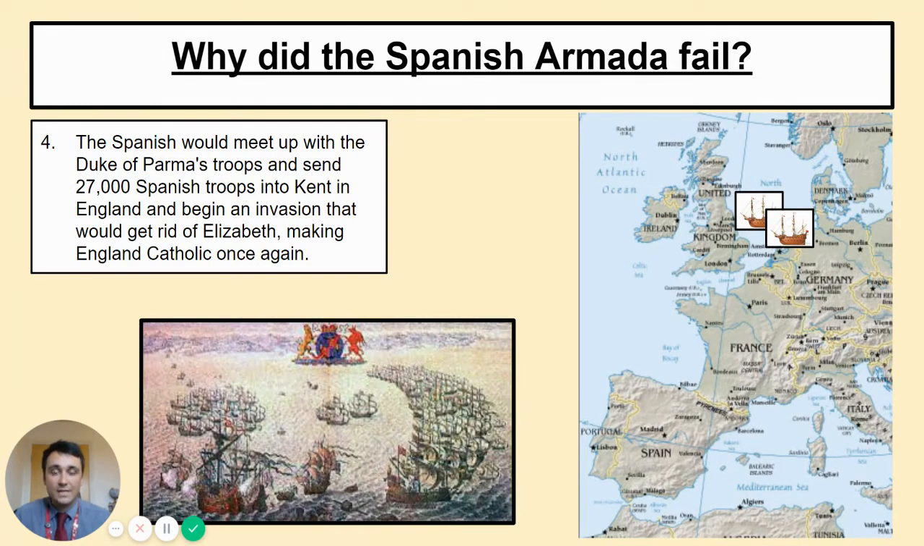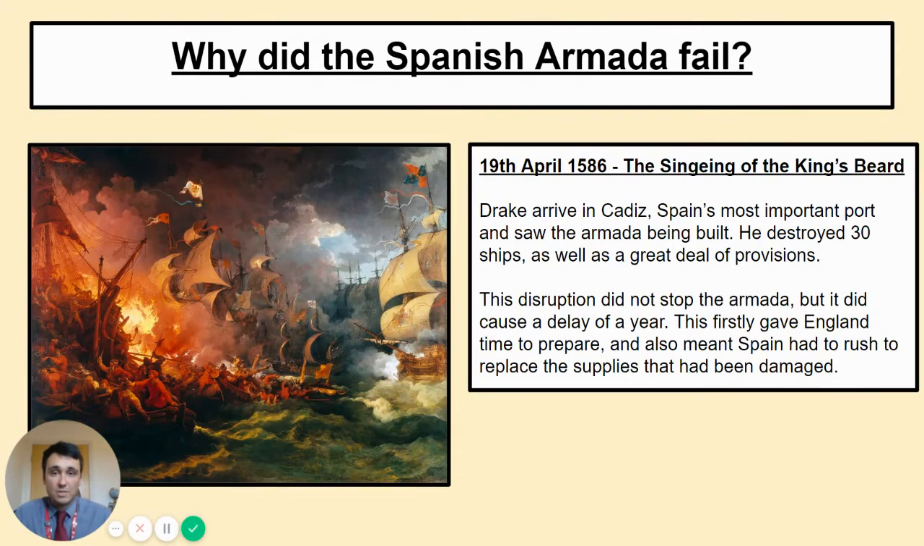These two fleets of ships would meet up. They would then sail towards England. They would land in Kent. They would have 27,000 Spanish troops on board. And this would begin an invasion that would get rid of Elizabeth and make England Catholic once again. So that was the plan.